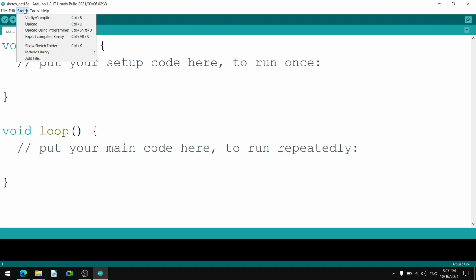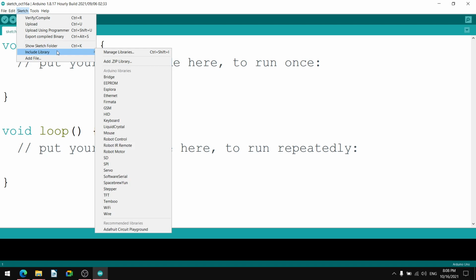The sketch is having various drop down menus: verify and compile, it is control plus R; upload, control plus U; upload using programmer, control plus shift U; export compiled binary, control plus alt plus S; show sketch folder, control K, where the sketches are saved, that folder you can open. Include library, there are various libraries.